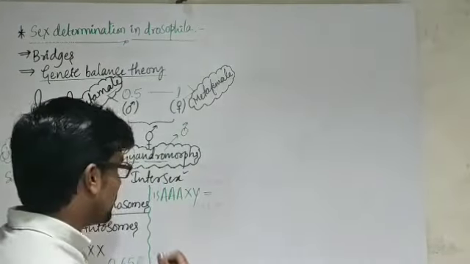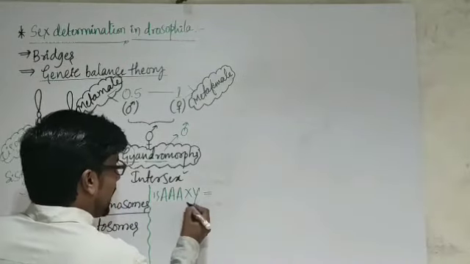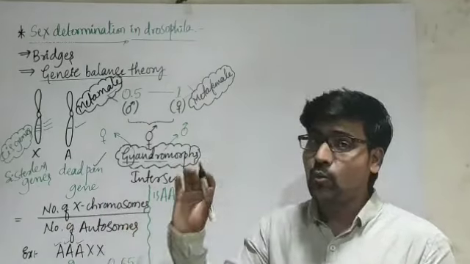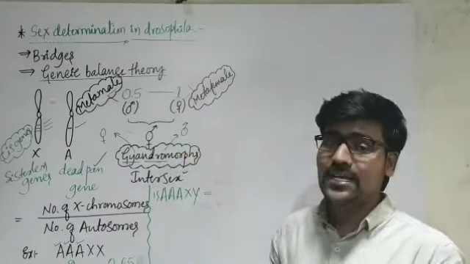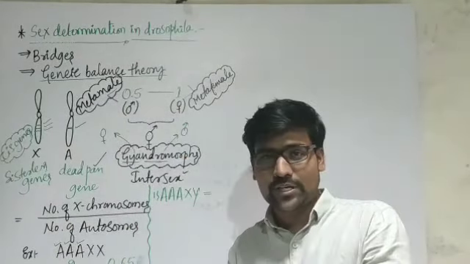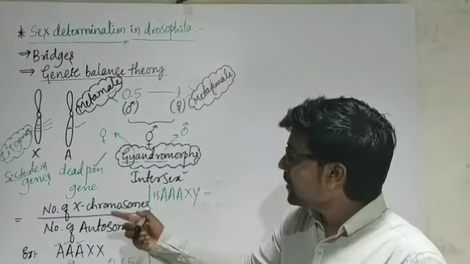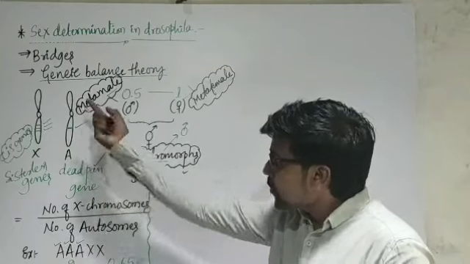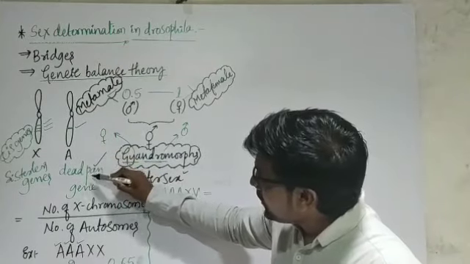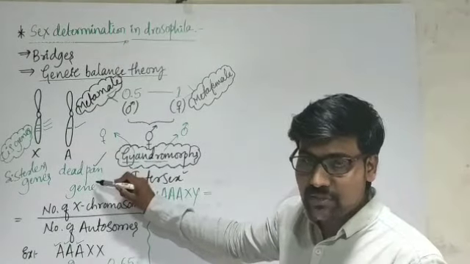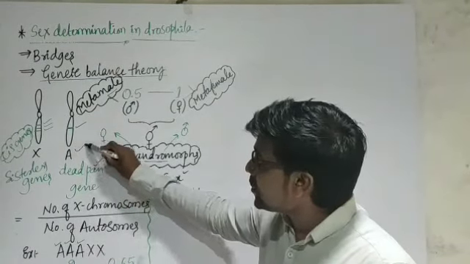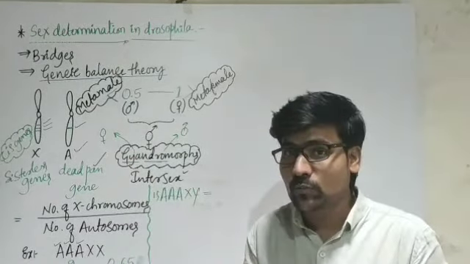So what is the ratio value and what does it become, male or female? Already I have told you, in the ratio we have to consider only X, not the Y chromosome. The question will arise, why does the Y chromosome not have importance here? Because, as I told you, deadpan genes, meaning male character giving genes, are present on autosomes, not on the Y chromosome.